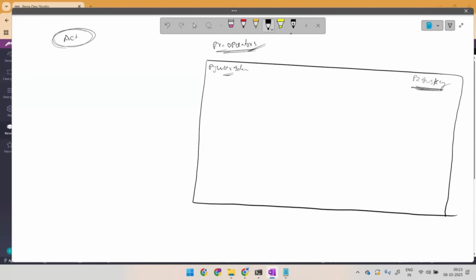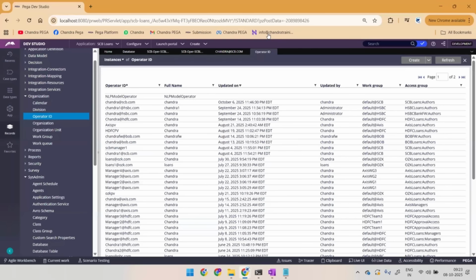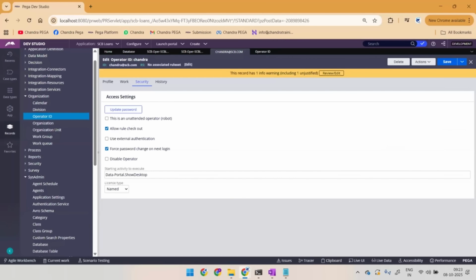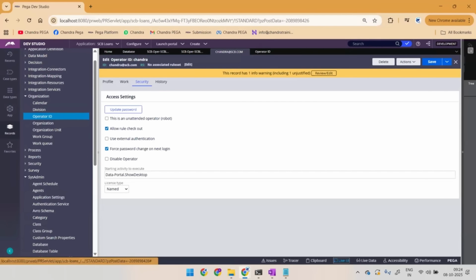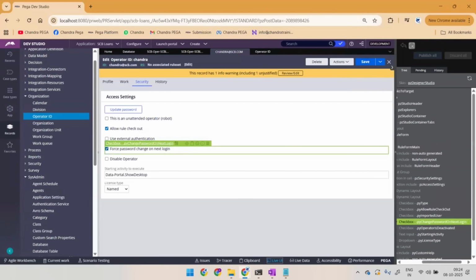Okay. Now consider operator IDs 1, 2, 3, 4. And the pzInsKey will be something like Data-Admin-Operator-ID followed by the ID, 1, 2, 3, 4. Okay, doesn't matter. Now the major motto here is that there must be a checkbox enabled as true at 12 o'clock. If I look for a property here, it must be in a single column there, right? Go to the live UI and see what the property name is: pyChangePasswordOnNextLogin.